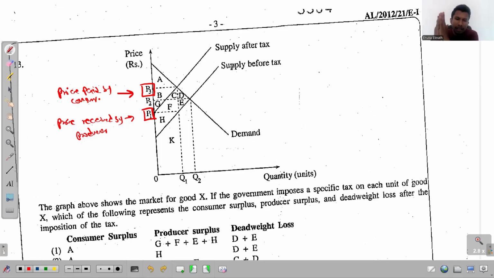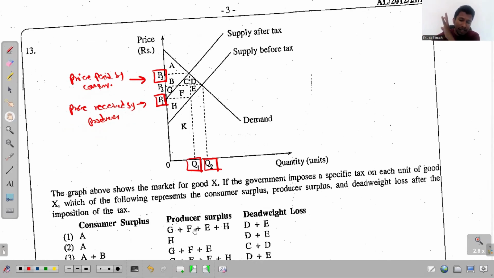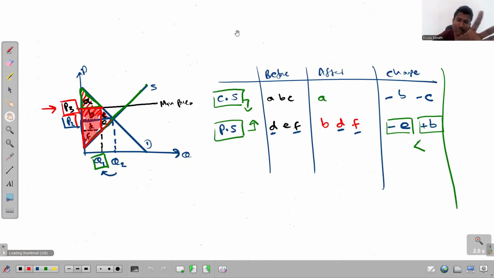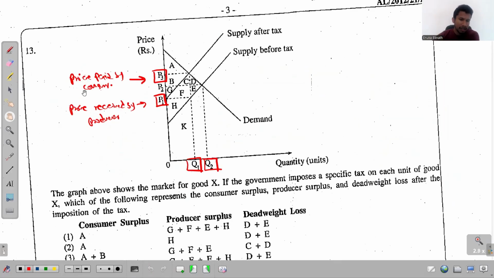That's the story. If you know all this, there is one more small thing to know. This is the market quantity before imposing the tax, and this is the market quantity after imposing the tax. So Q1 is the quantity that gets traded in the market after imposing the tax. Then if you remember the things that we discussed here, this is what I told you previously.